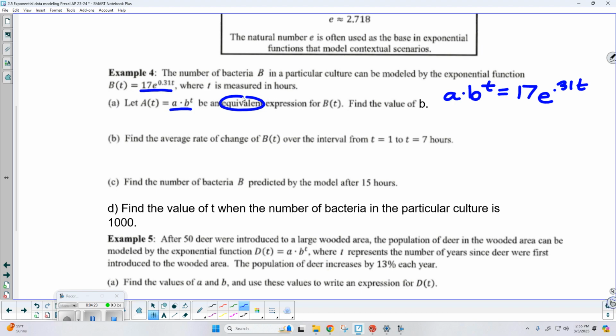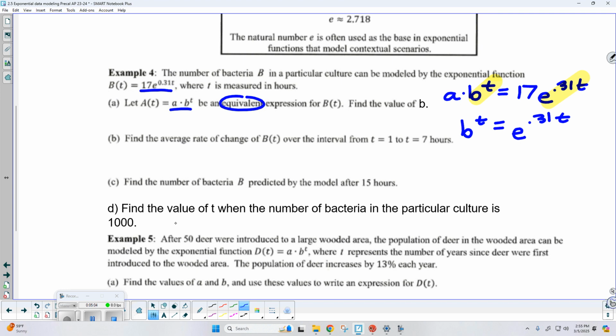Now, let's go ahead and start to compare these. For example, if they're truly meant to be equal, well, then what's a? A would not be e. A would be 17. They both have the same scalar factor. Okay. Now, because we're only trying to figure out b, we're only going to focus on that portion of each function. So this is what we've got. We've got some base raised to the power t should equal base e to the power of 0.31 t. Now, because they have different powers, okay, I can't go ahead and say that b just equals e.